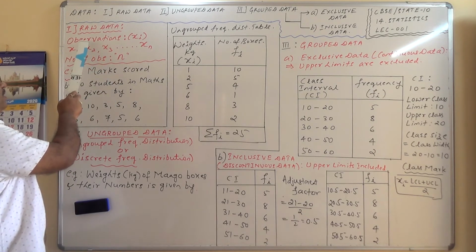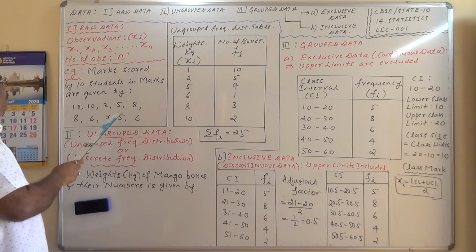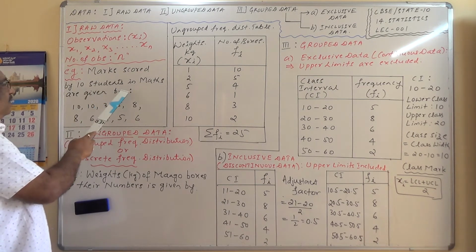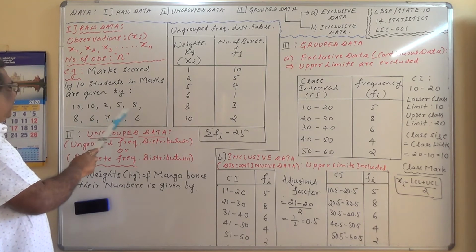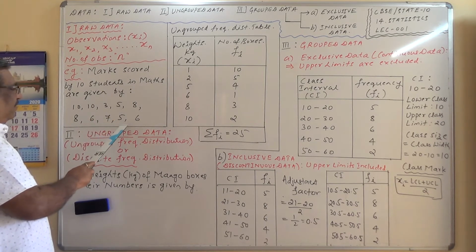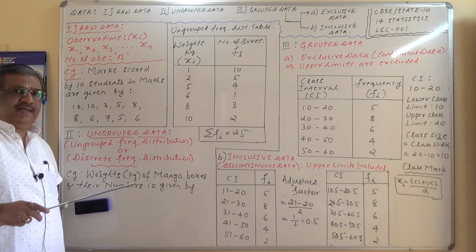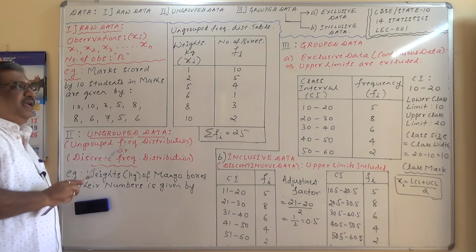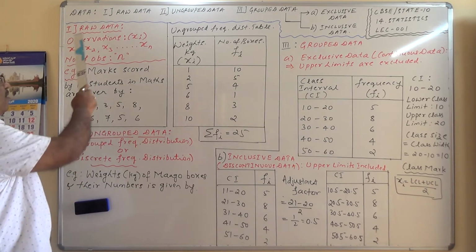Now here you have raw data. How does it look? Marks scored by 10 students in mathematics are given by 10, 10, 3, 5, 8, 8, 6, 7, 5, 6. This is the information which is collected as it is without any particular arrangement, and such data is termed as raw data.